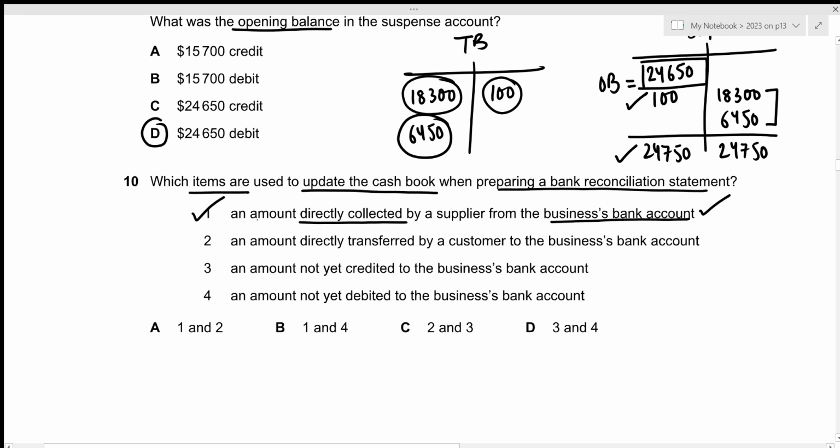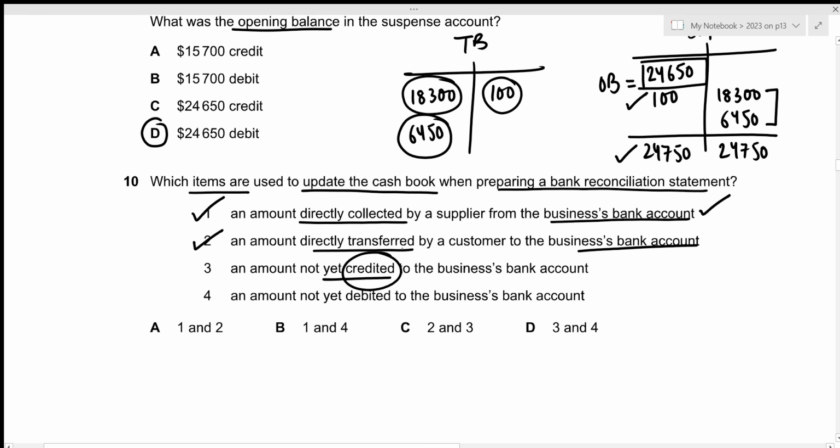So this is the item we're looking for. The second one is an amount directly transferred by a customer to the business's bank account. Again, this was directly transferred to the business's bank account without giving any cash to the business, which is why we need to now update it within our cash book. So that's also correct. The third one is an amount not yet credited to the business's bank account.